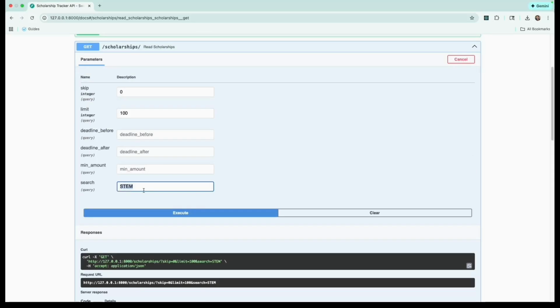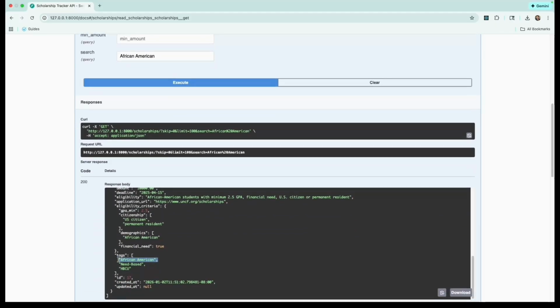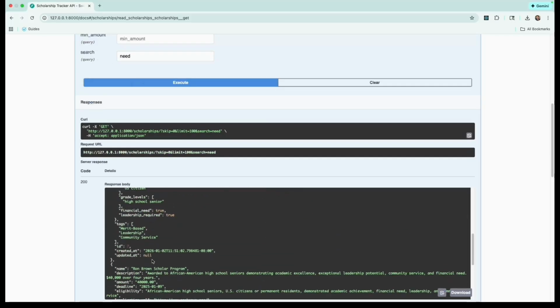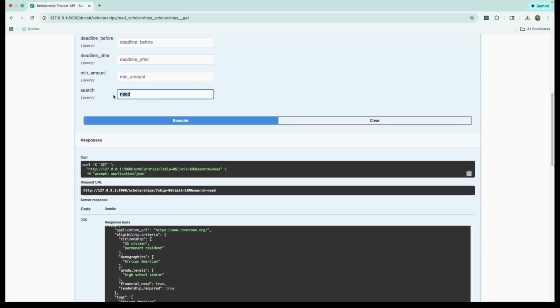And if I search for African American, I get the Ron Brown Scholar Program and the UNCF scholarships, which are both correct. If I search for minority, I get the Gates Scholarship, which does have minority listed in the tags array. And if I search for need-based, let's see, there's a lot that are need-based. You get the Jack Kent Cooke Foundation, the Ron Brown Scholar Program, which both reflect need-based in their tags arrays.